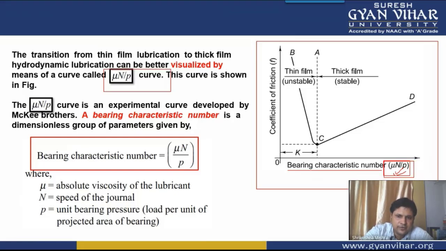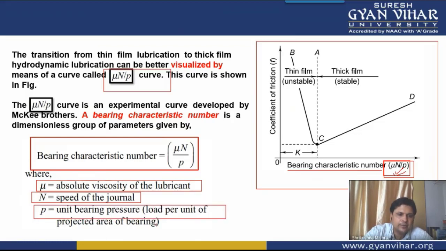Mu is the dynamic viscosity, n is the RPM, and p is the pressure acting on the bearing, the unit bearing pressure, meaning load per unit area. P is basically the load W divided by the projected area.